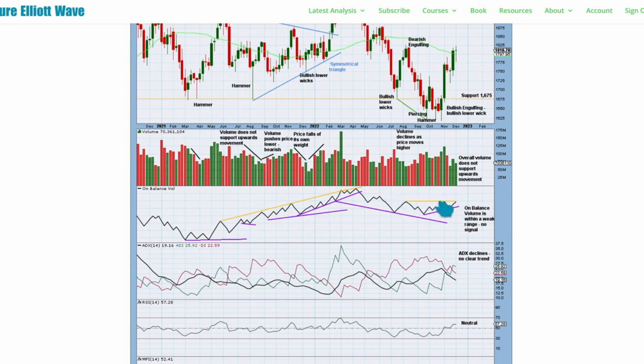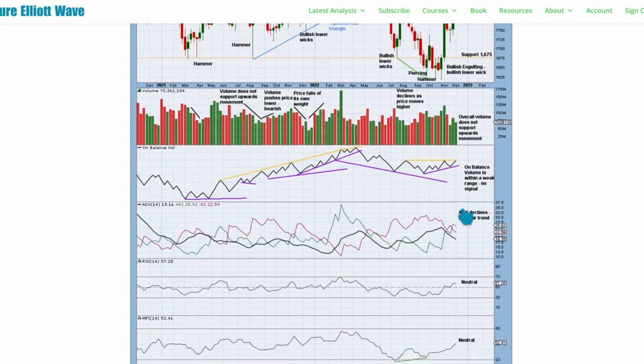The yellow resistance line may assist to halt a rise in price. If it is breached, it would be a weak bullish signal because it only has 2 prior anchor points, although it is horizontal and not too short held, so it would still be a bullish signal. But so far, on balance, volume remains within that range. No signal at the weekly chart level this week.